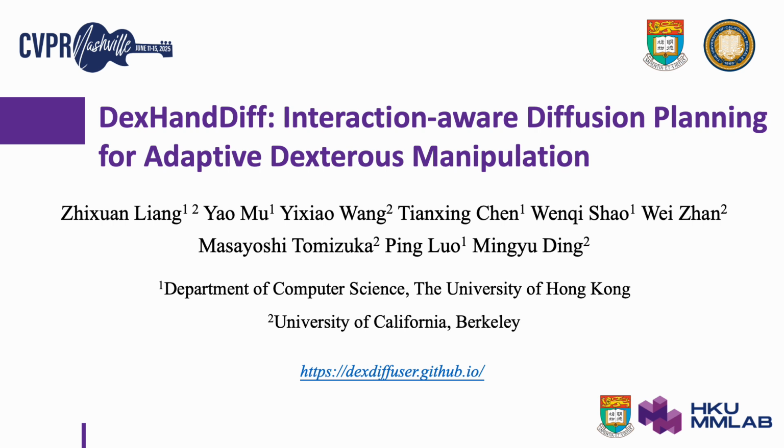Today, I am excited to introduce our CVPR 2025 paper, DexHandDiff, Interaction-Aware Diffusion Planning for Adaptive Dexterous Manipulation, developed jointly by HKU and UC Berkeley under Dr. Ding, Professor Luo, and Professor Tomizuka.